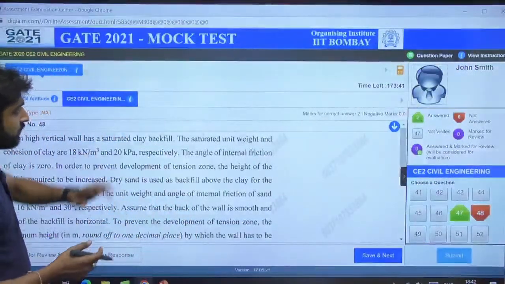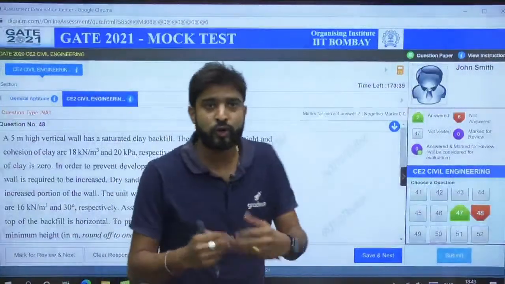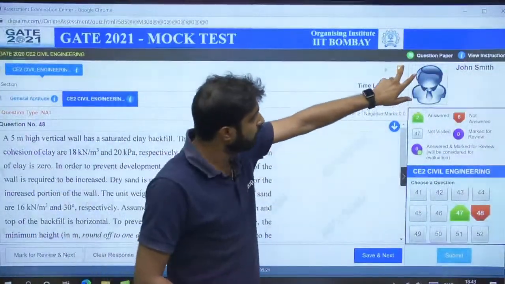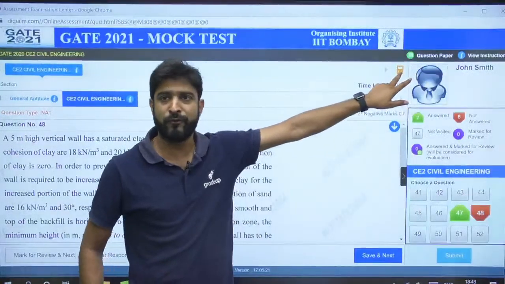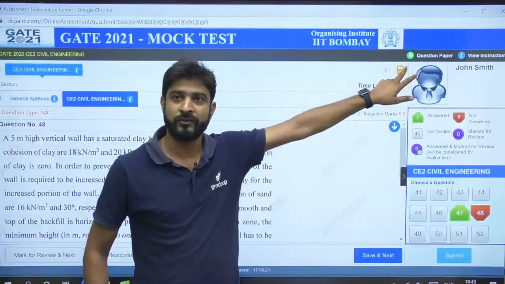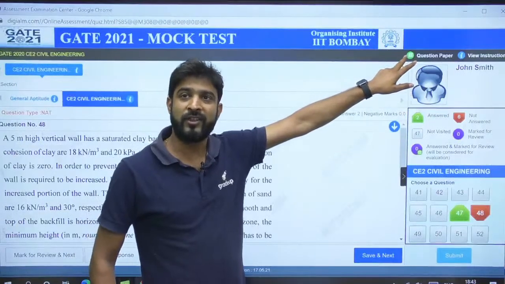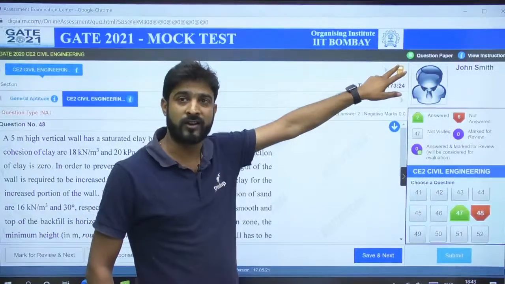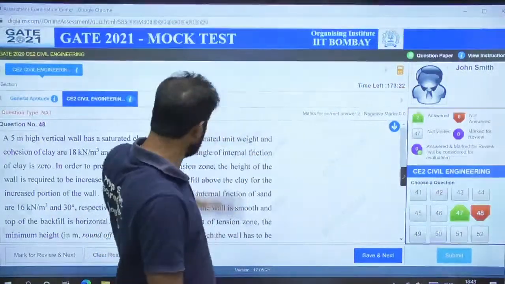So everyone try to understand. Sometimes if you want to use the virtual calculator, how you can use it, there will be the symbol of the calculator also given. You can see. Yes, fine. Okay. Yes, it is, friends. Is that the 2020? Yes, Shiva. And he says Sai Venkat, yes, it is 2020. So this is the 2020 paper.